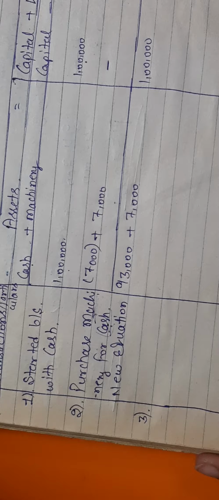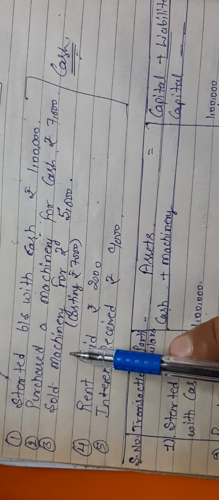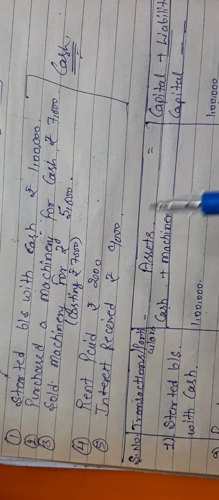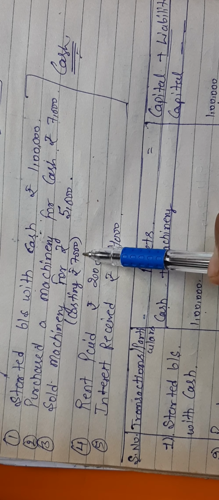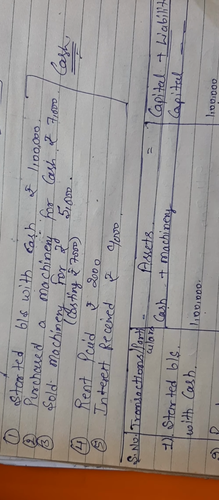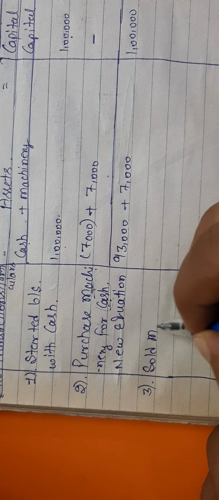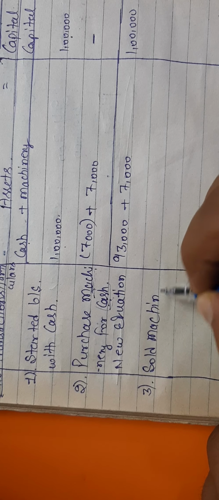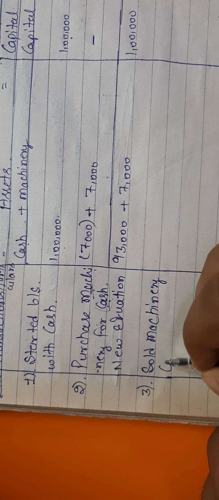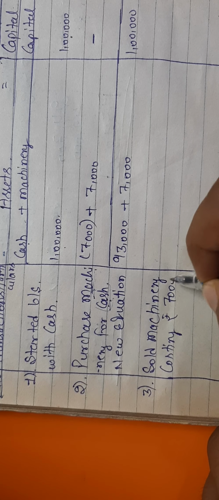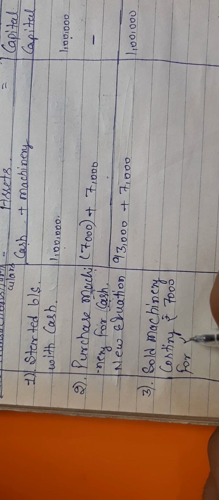Moving towards the third point. The third point says that sold machinery costing rupees 7,000 for rupees 5,000. कि जो मशीन 7,000 की थी उसे हमने कितने में सेल कर दिया? 5,000 में. So write it here. Sold machinery costing rupees 7,000 for rupees 5,000.